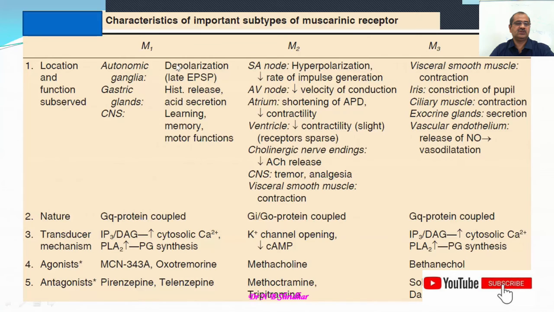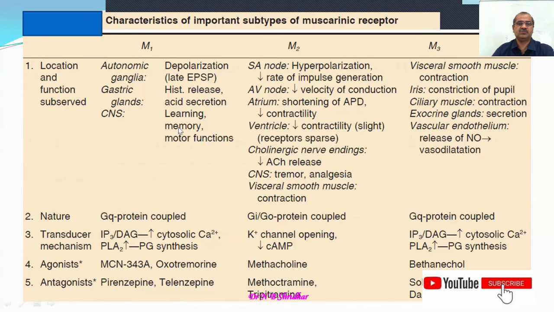The M1 type of receptors are located on the autonomic ganglia, gastric glands and central nervous system. So three places: autonomic ganglia, and gastric glands, especially gastric parietal cells. The action is depolarization, especially late excitatory post-synaptic potential, in the case of the stomach. Histamine is going to be released, and because of the histamine release, it acts on the H2 type of receptors and acid is being secreted.